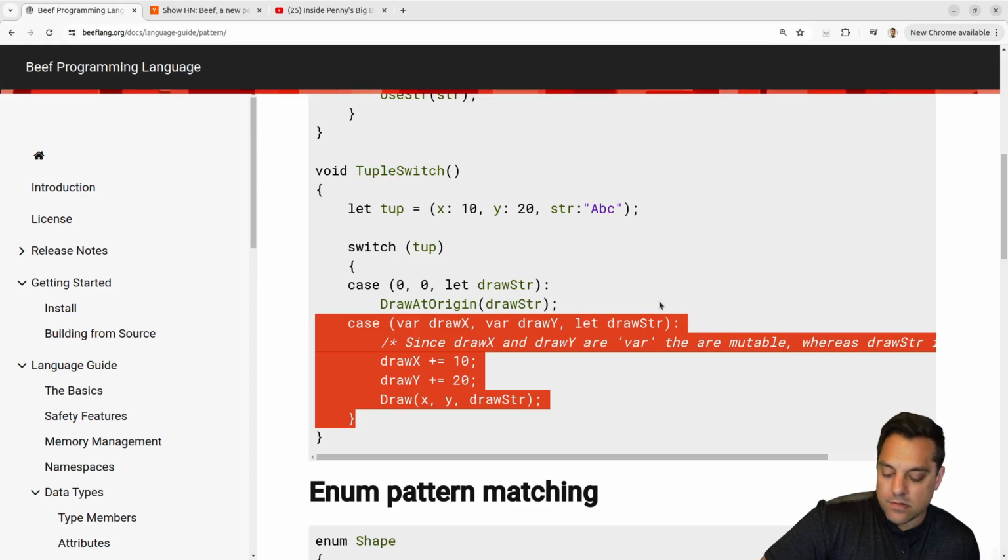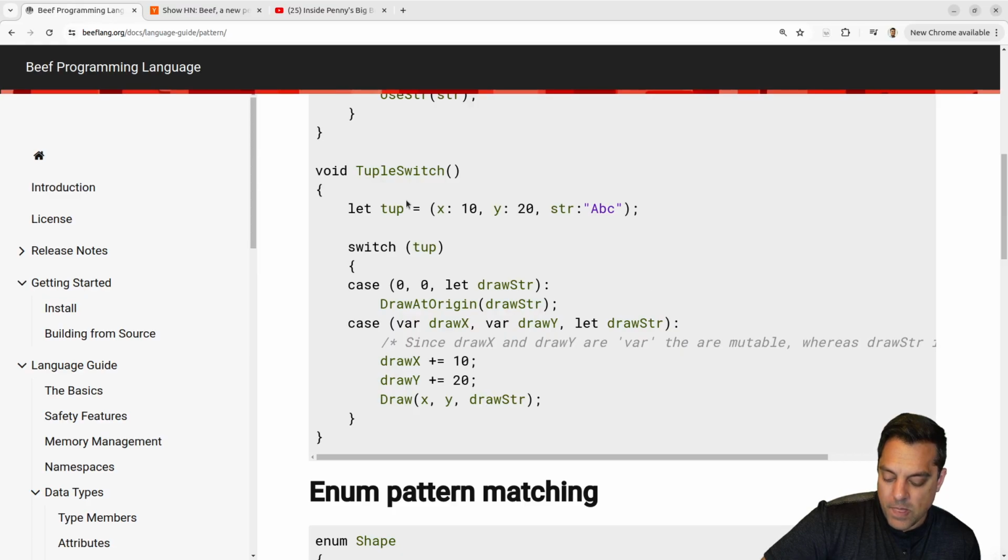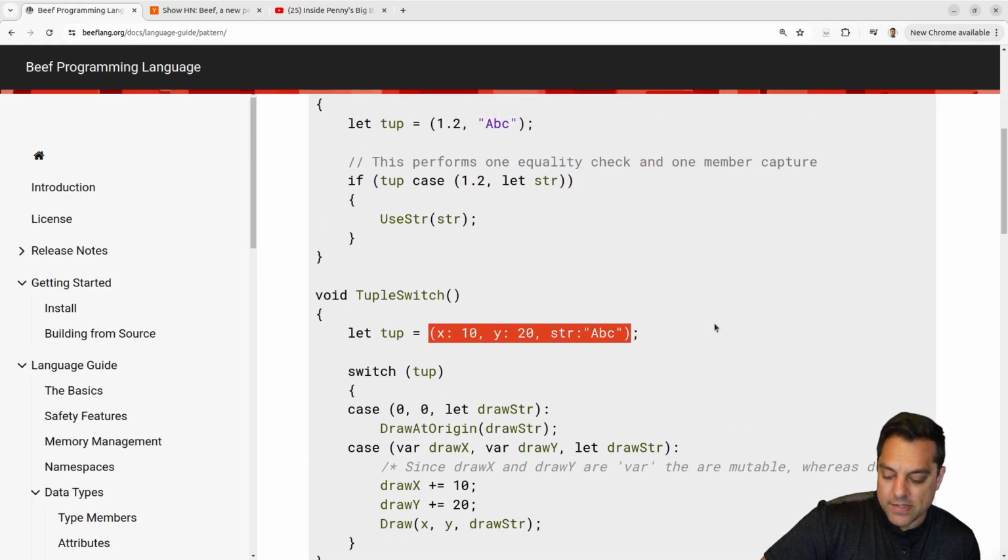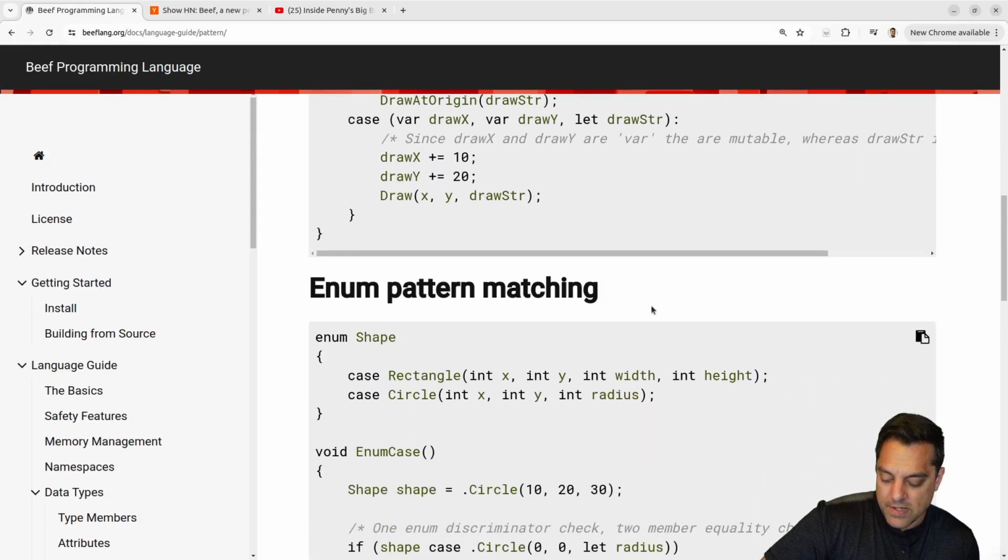Yeah, that's pretty clean. Oh, that's pretty nice. And it's nice that you can match against the whole tuple, I guess. That makes it pretty clean here.